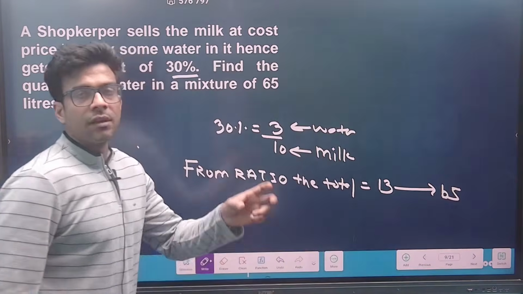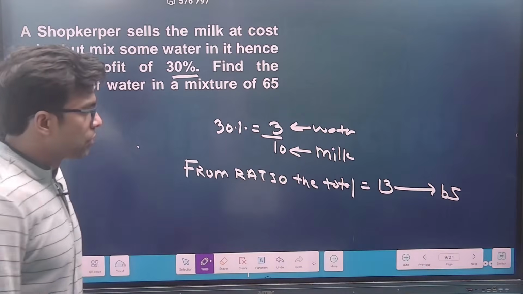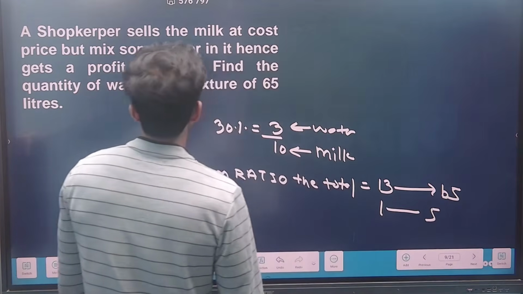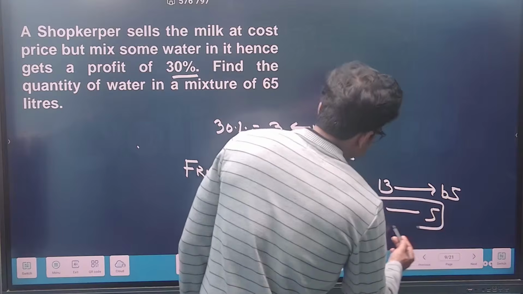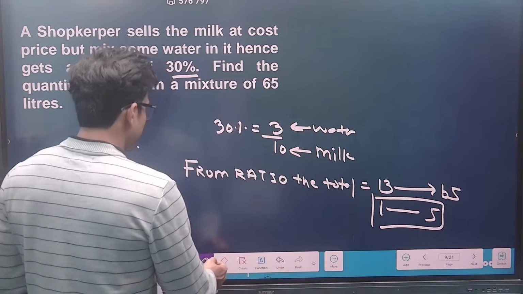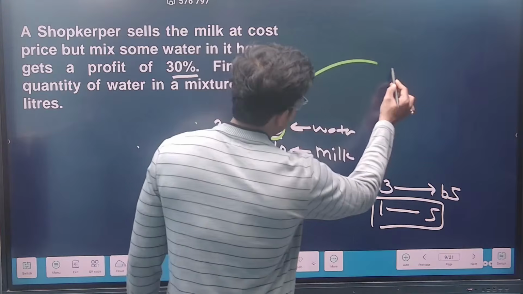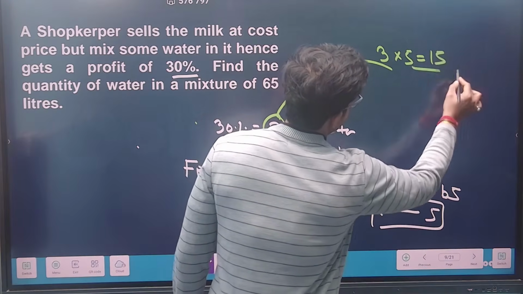So 13 fives are 65, so one value is 5. They are asking to find the quantity of water. Water in terms of ratio is 3. So 3 into 5, the answer would be 15.